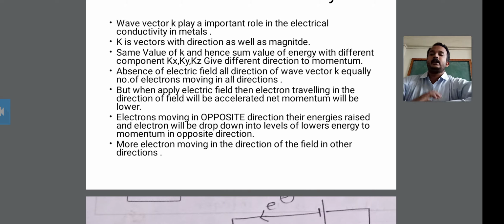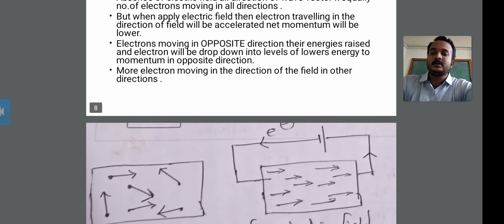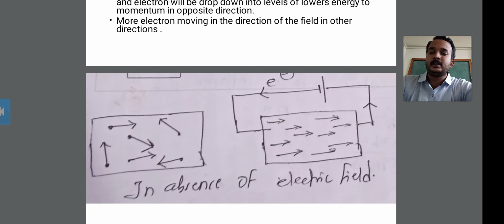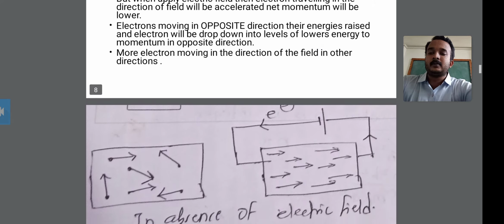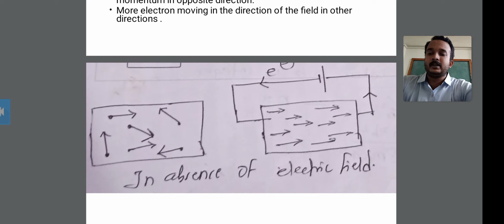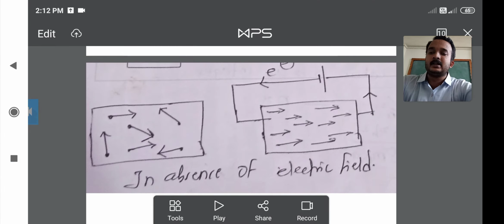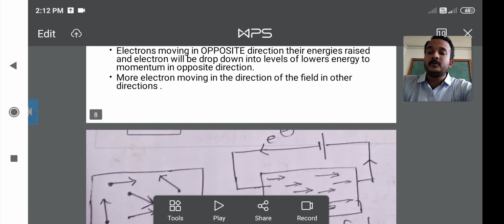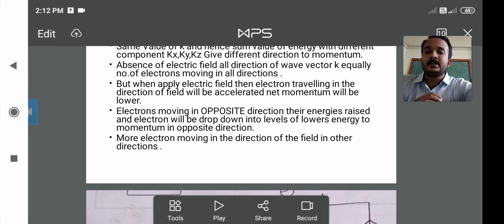Okay, the electrons are moving in the opposite direction. Look at this diagram first. It shows that the electrons are moving in the opposite direction. This is the straight line and this is the upside. This is the opposite direction of the electrons, and their energy is raised.